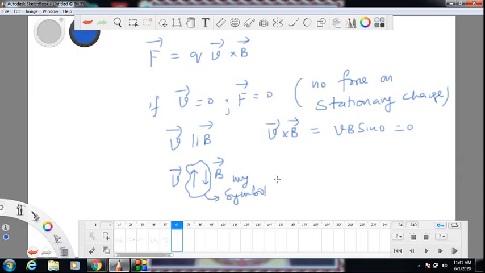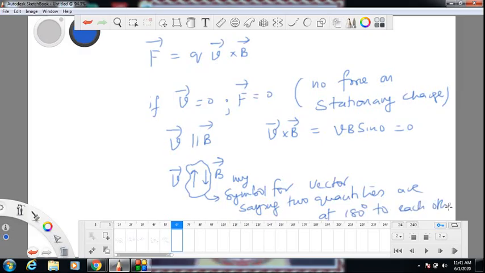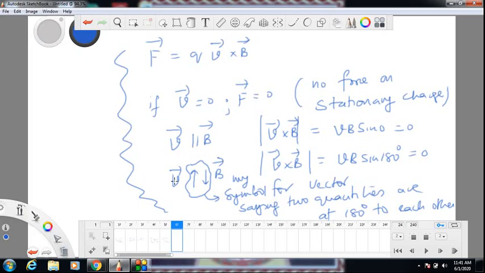It is my symbol for saying two vector quantities are at 180 degrees to each other. Even in that case, what will happen to the cross product? V cross B, let me take only the magnitude, is VB sine 180 degrees, which becomes 0.